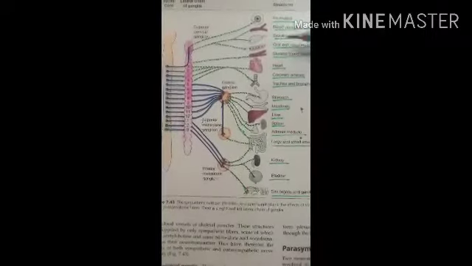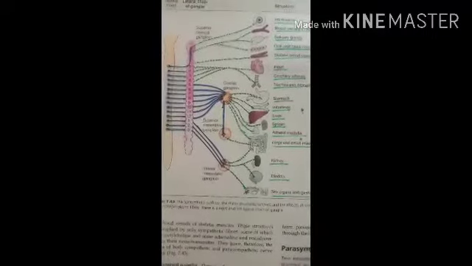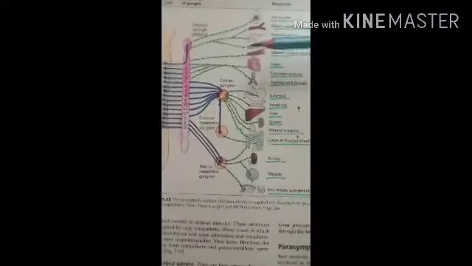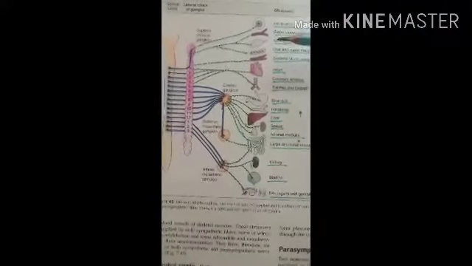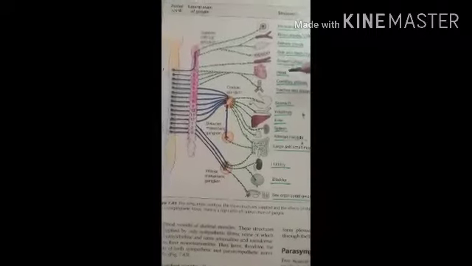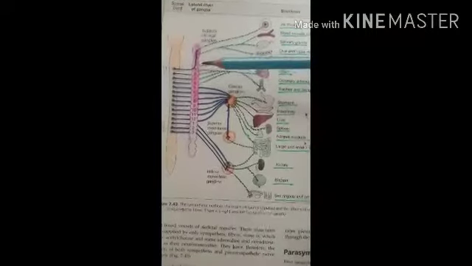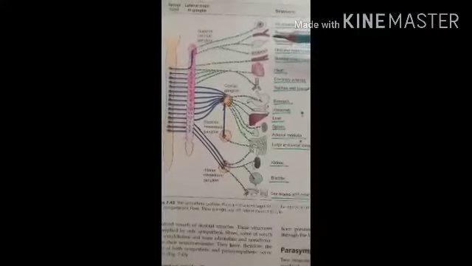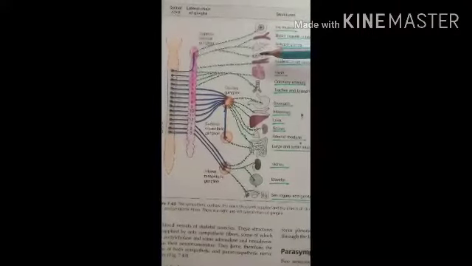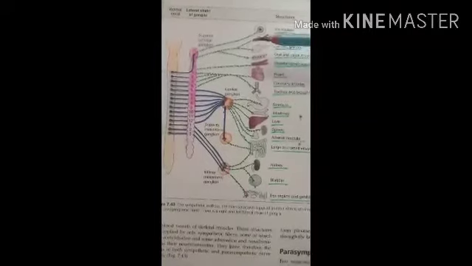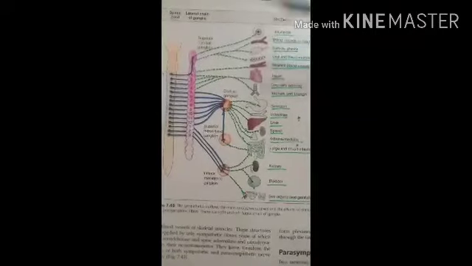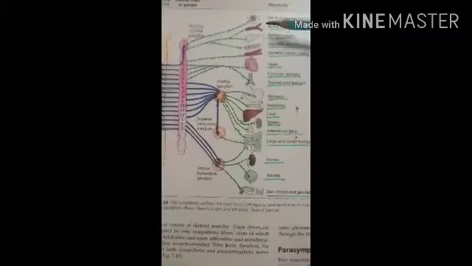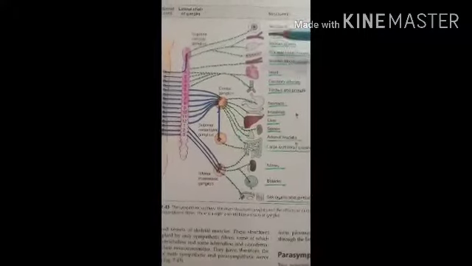Third, it supplies the salivary glands. Fourth, it supplies the oral and nasal mucosa. And fifth, it supplies the skeletal blood vessels. So the T1 spinal nerve supplies these 5 structures, and it acts as a sympathetic stimulation. In relation to the iris muscle, pupil dilation occurs.